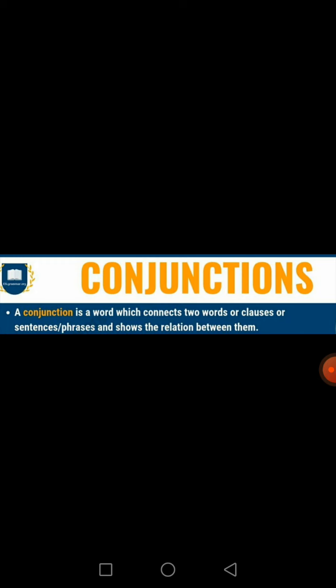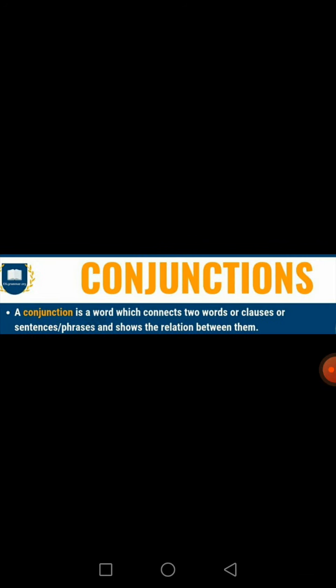Now, guys, we will discuss conjunctions. If we define them, a conjunction is a word which connects two words or clauses. The function of conjunctions is connecting words, clauses, or sentence phrases and showing the relation between them.